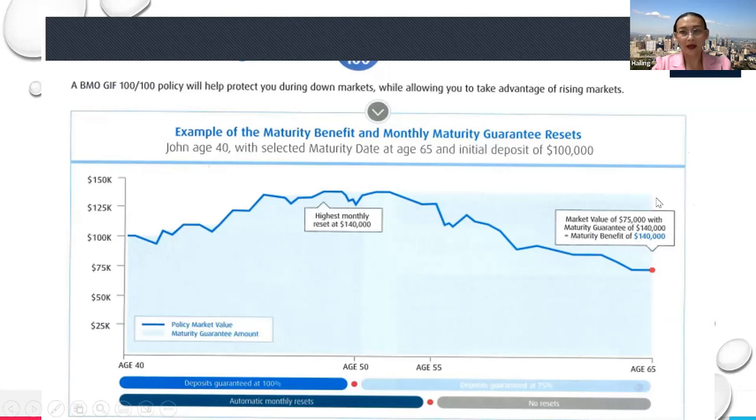If that day he says, I need to redeem all my money, and the market price is 75,000, then the insurance company will top up the difference. So eventually the client will get 140,000. This is why we say segregate fund is a very good investment choice for the clients.